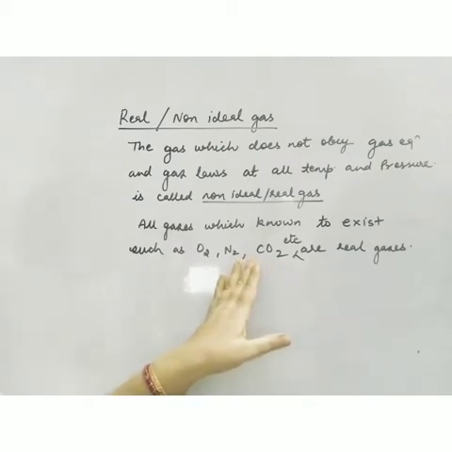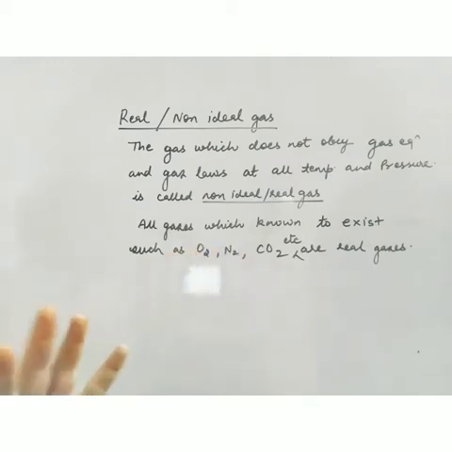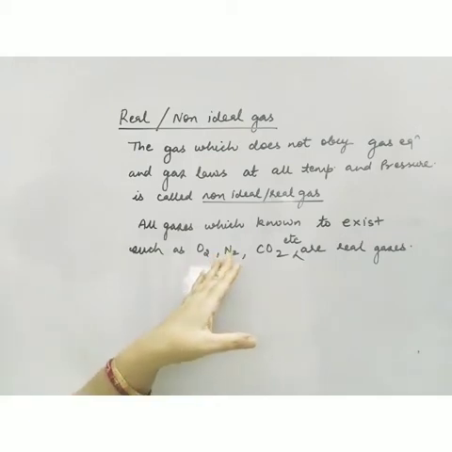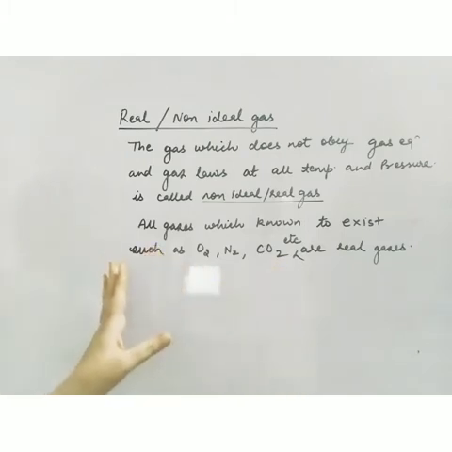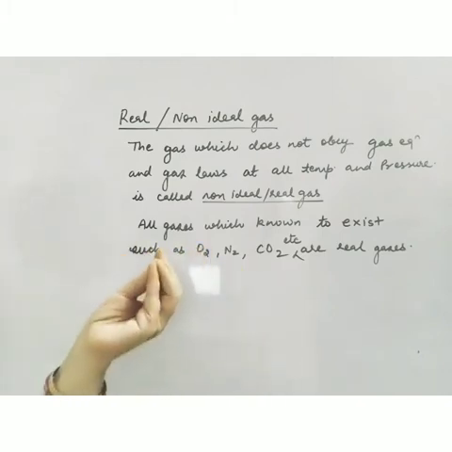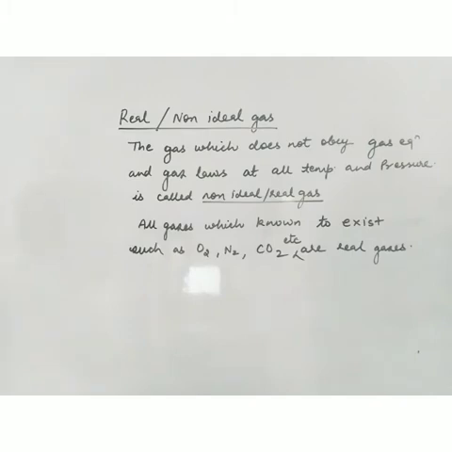However, if I keep the temperature of these gases high and the pressure low, these gases can be forced to obey this equation, or show ideal behavior. Under normal conditions, they will not show ideal behavior. They are all real gases. But if temperature is high or pressure is low, these gases can show ideal behavior.